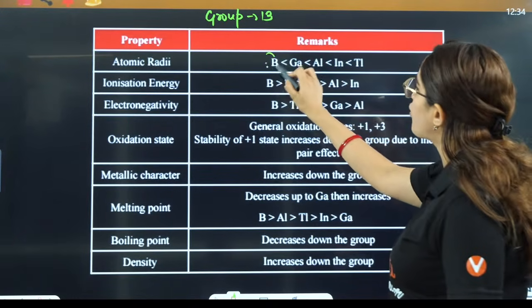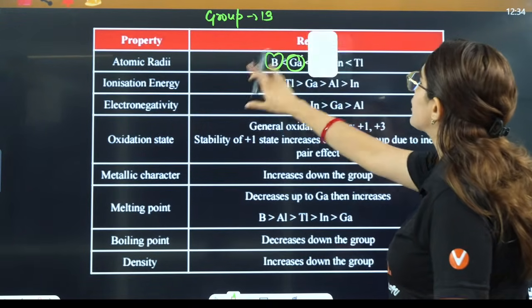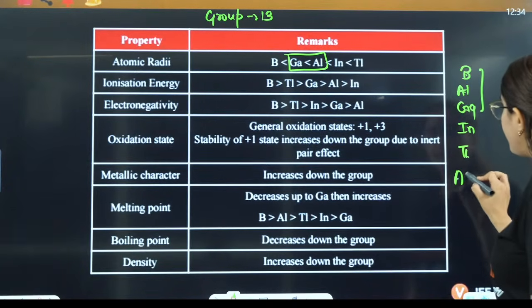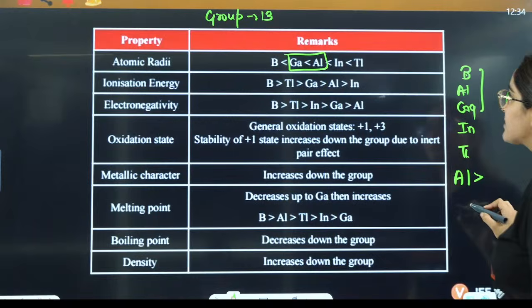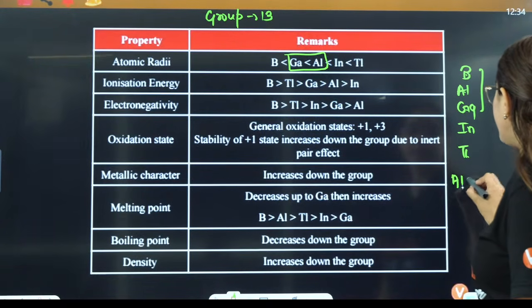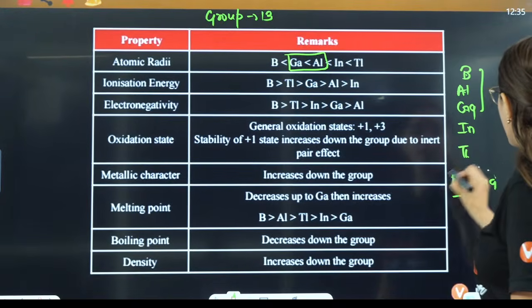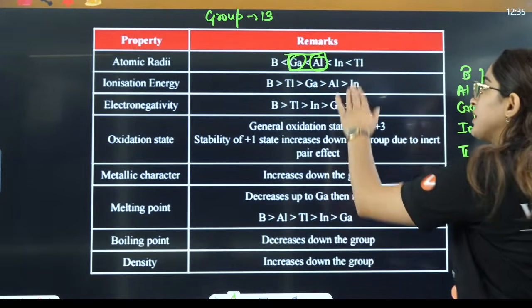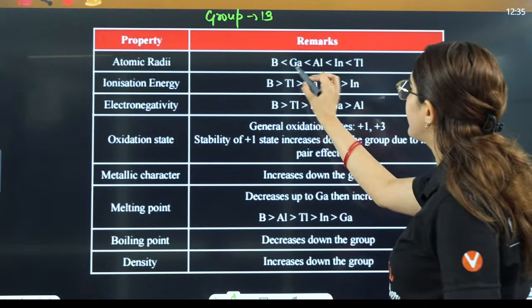It is actually boron, gallium, aluminium. So here you can see the exception. According to the trend, gallium should be more than aluminium. But in reality, aluminium is more and gallium is less. That is because of the inert pair effect. That is the exception here, right?